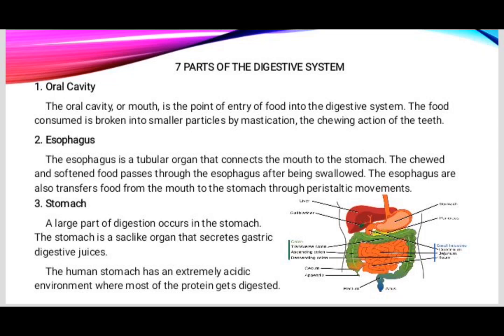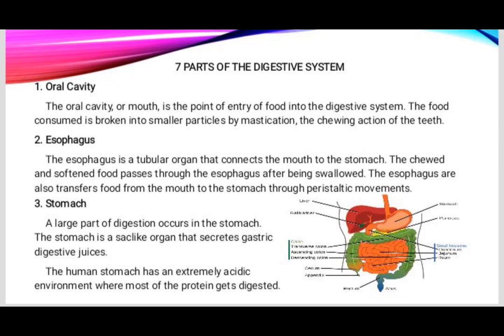Second is esophagus. The esophagus is a tubular organ that connects the mouth to the stomach. The chewed and softened food passes through the esophagus after being swallowed. The esophagus also transfers food from the mouth to the stomach through peristaltic movement.